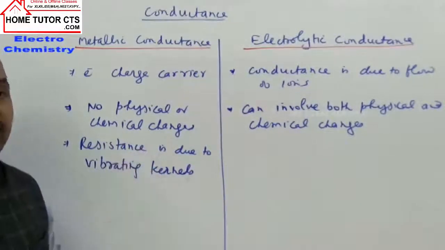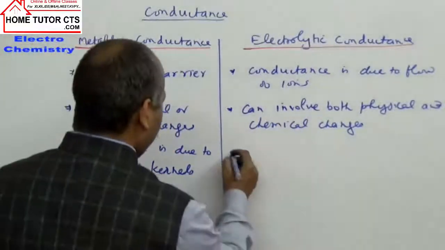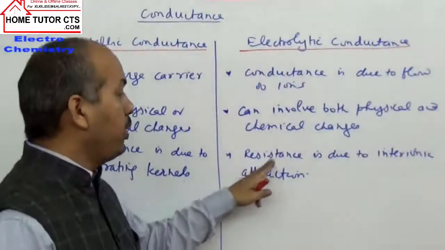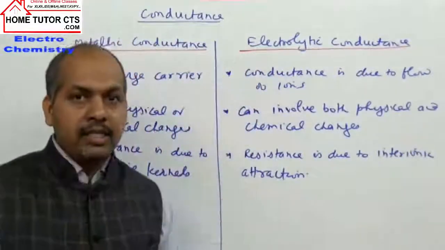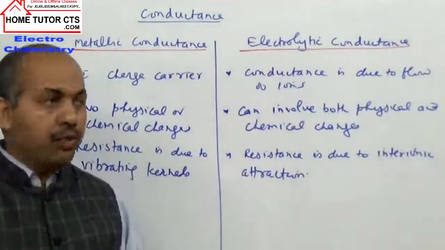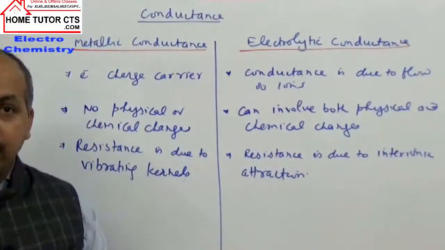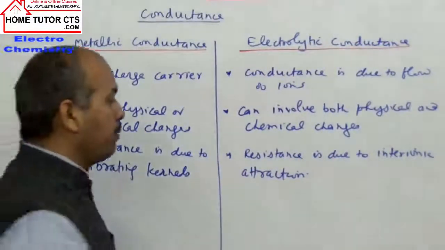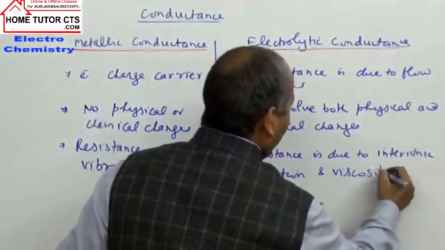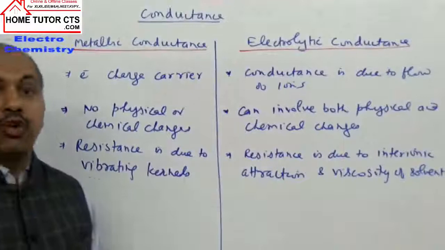Effect of temperature on the conductance or resistance in the metallic wires. If you take electrolytic conductance, what happens? In this case the resistance is due to interionic attraction among the ions. In solution we have anions and cations, which have electrostatic attraction forces among them. These interionic attraction forces, and the viscosity of the medium, the viscosity of the solvent, will offer resistance for the flow of ions.